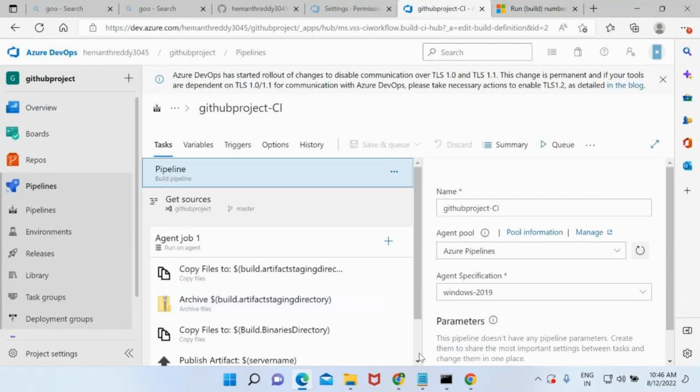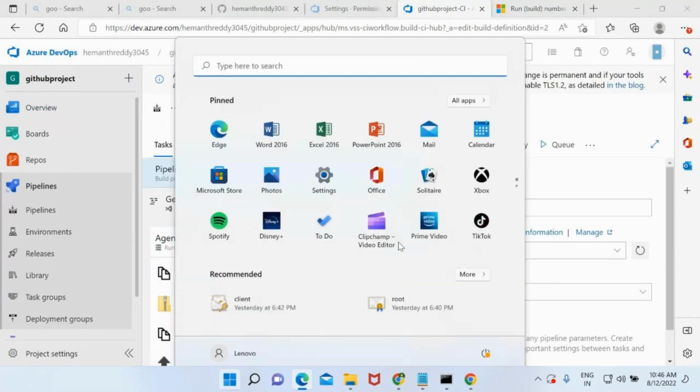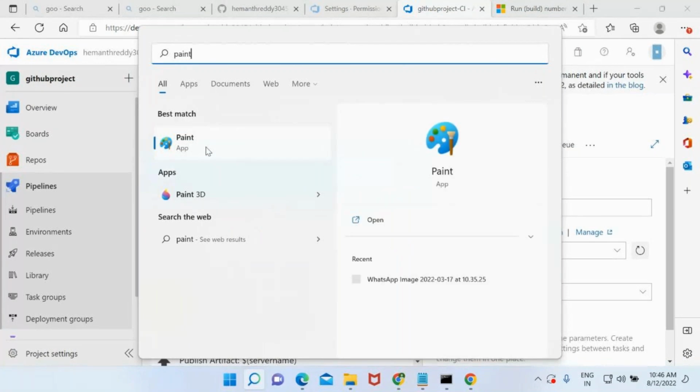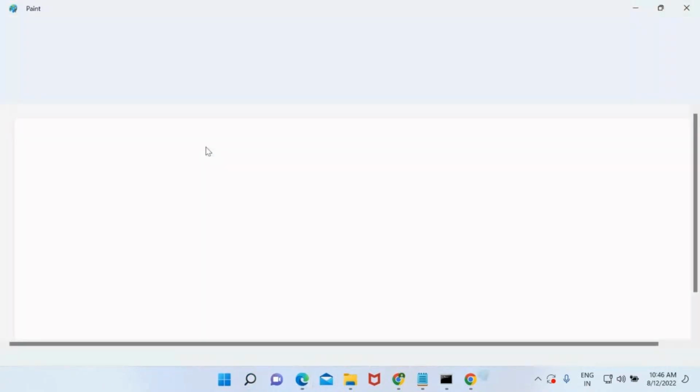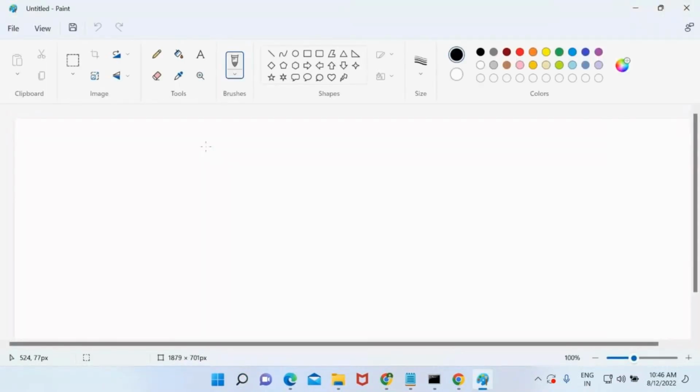Now tell me one scenario. You want to play PUBG. If PUBG is installed in your system, then you will be able to play. If it is not installed, will you be able to play? No. First point. I have Visual Studio installed on my system. If I try to execute some .NET code, is it going to execute or fail? It will execute. Why? Because we have Visual Studio as the build tool.